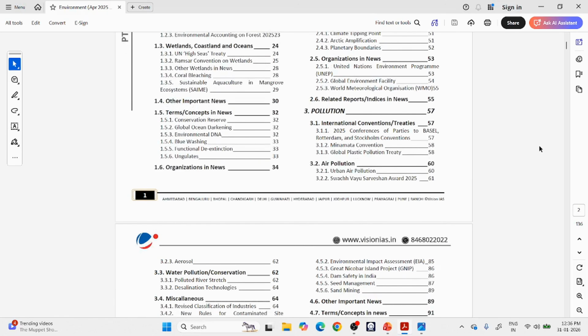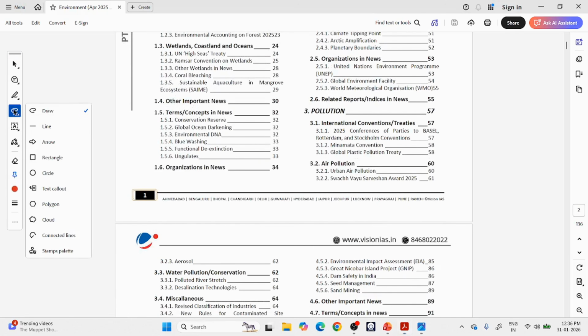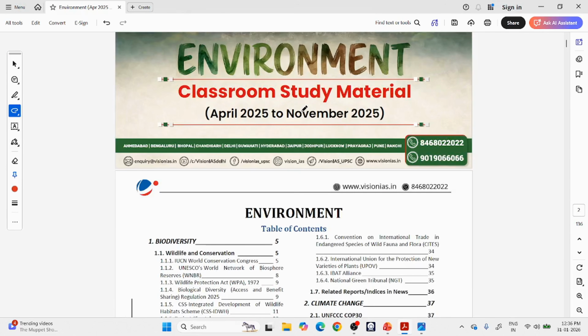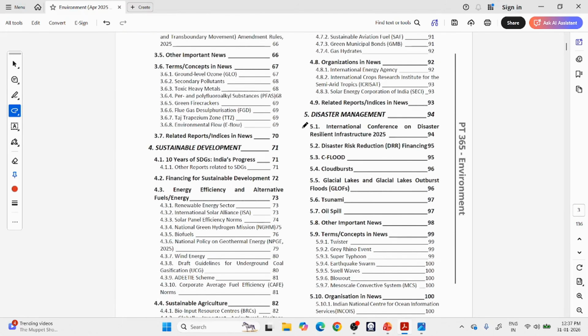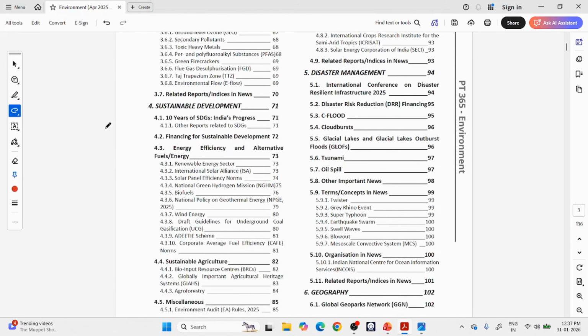Then you can see pollution, section 3. So one is biodiversity, second is climate change, third is pollution, fourth is sustainable development. I will explain why this structure is designed this way. Then comes the fifth, disaster management.